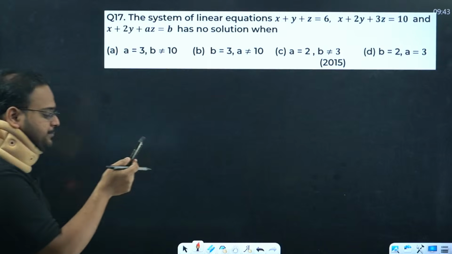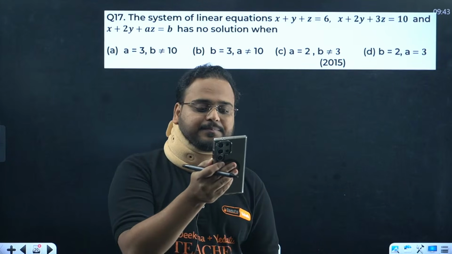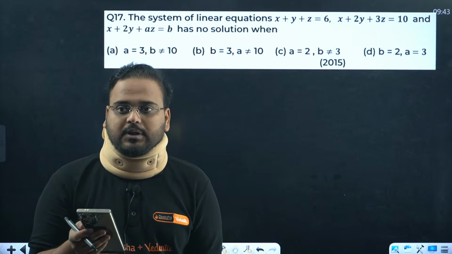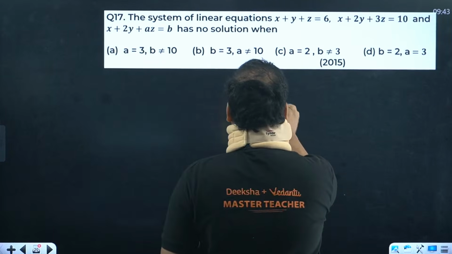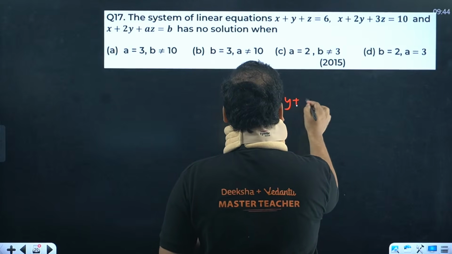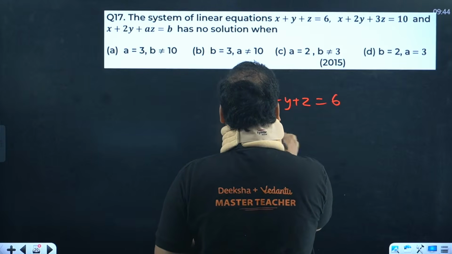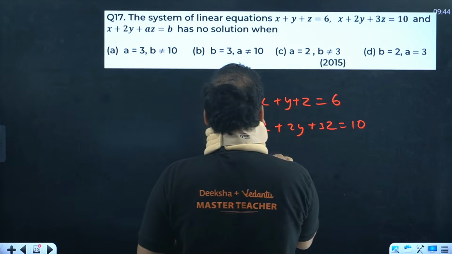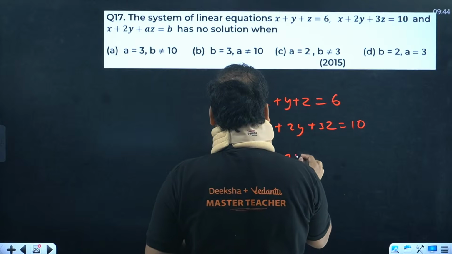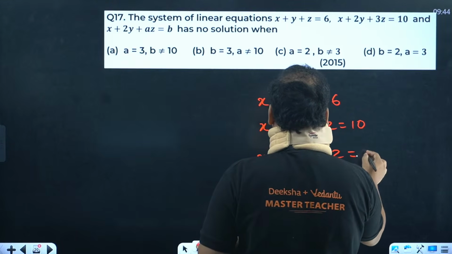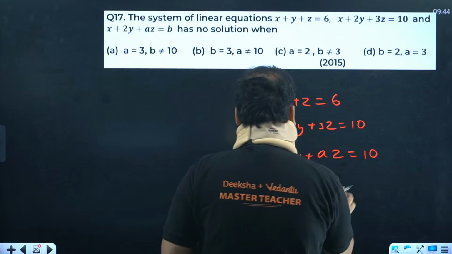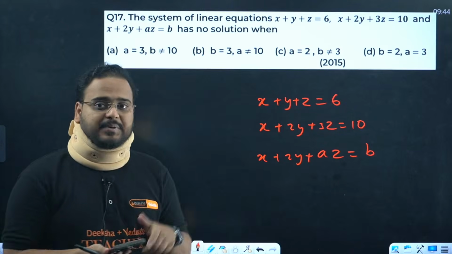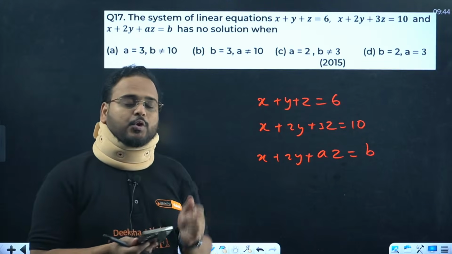Question number 17, everyone. Yes, D was the right answer, by the way. Question number 17 now. System of linear equations. Okay, let's write it over here. X plus Y plus Z is 6. X plus 2Y plus 3Z is 10. And X plus 2Y plus AZ is B. They're asking us for no solution.